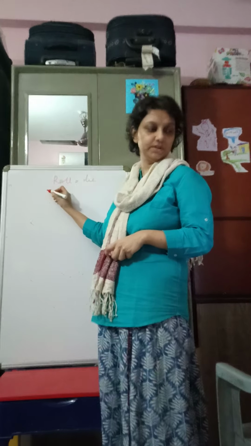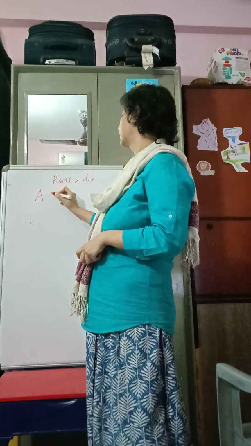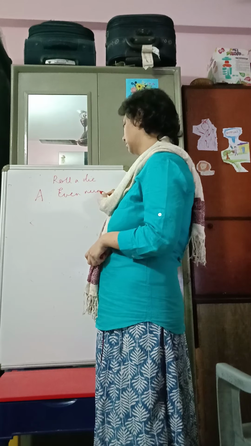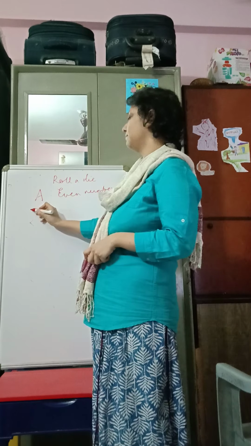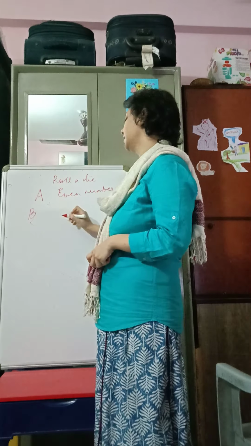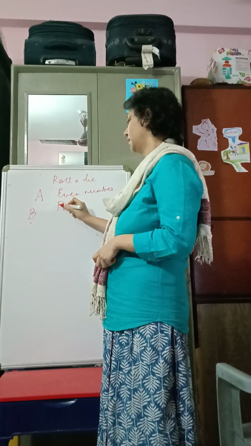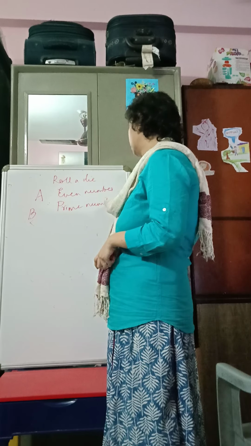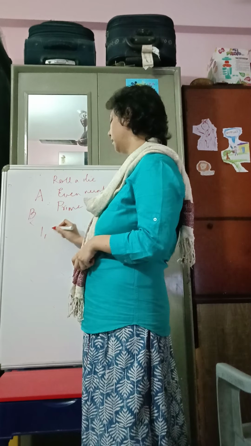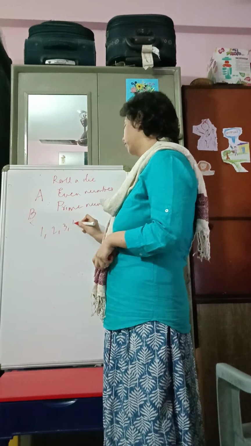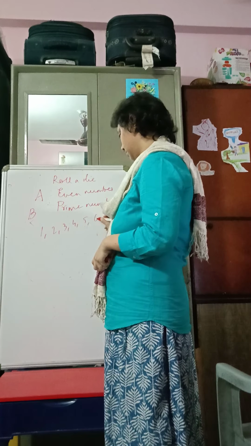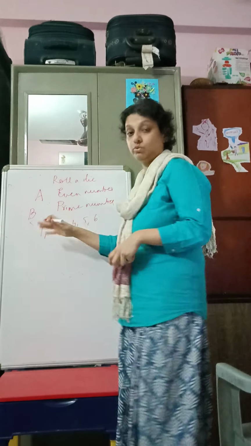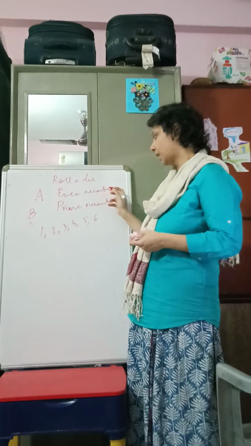Now A is an event that I get an even number, and B is an event that I get a prime number. So the outcomes are again 1, 2, 3, 4, 5 and 6, which gives me that in the denominator I have 6, n is 6, the total number of possible cases.